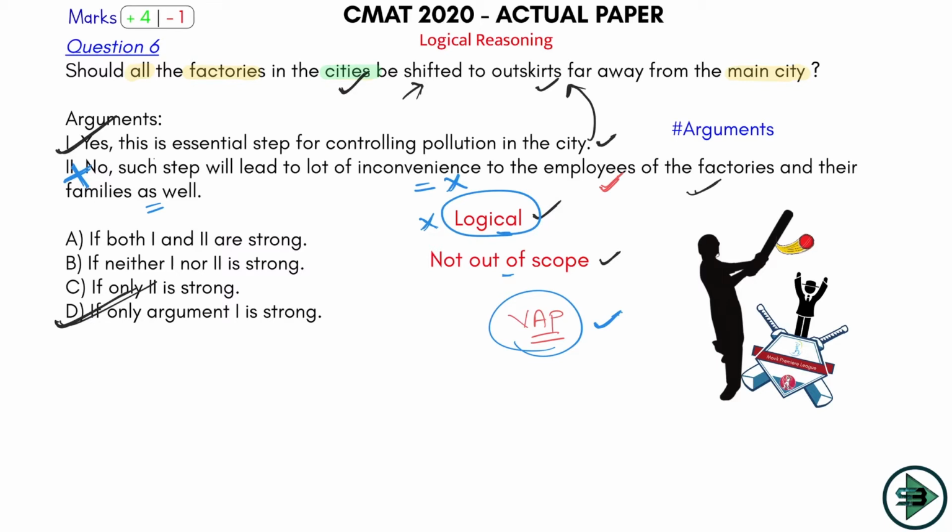But then you don't have any information about the factories, their employees. Is it going to cause them inconvenience? In fact, they may get a better life going there. Their company is giving them something better, so how do you know about it? So it is not something that is logical. That's why I call only one to be strong. So for me it's a 6er because I know arguments really well. If you had also practiced arguments, it would have been a 6er or at least a 4 for you.